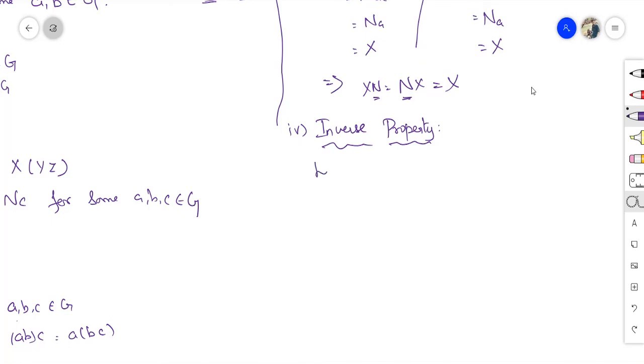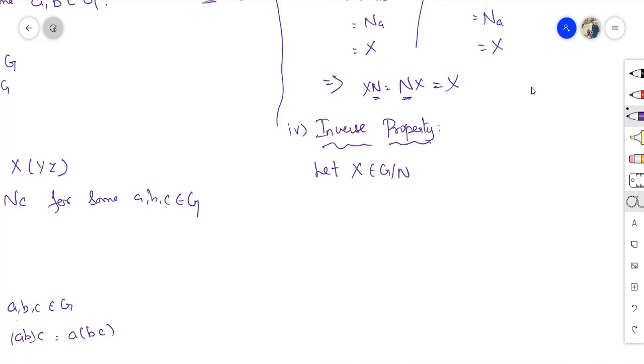Let x belong to G over N. Now I need to find the x inverse for this particular G over N, such that x x inverse is equal to the identity element N. This is what I need to find.